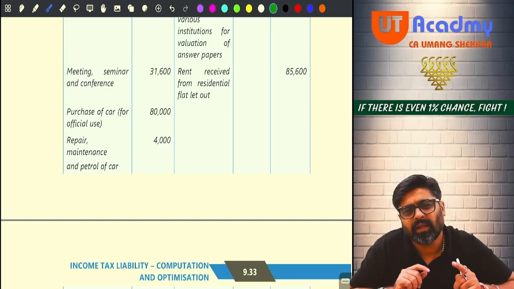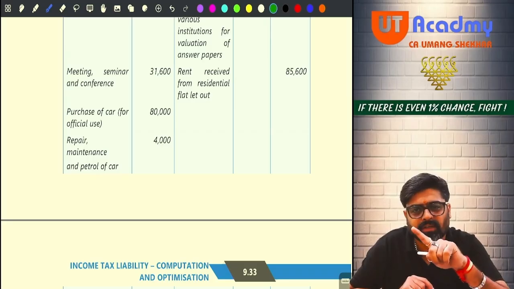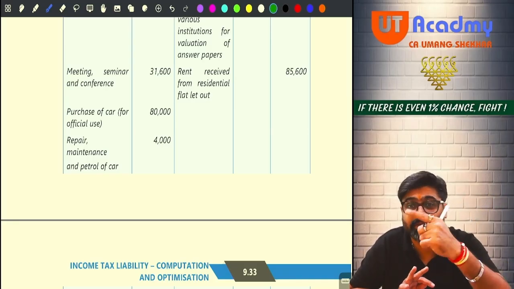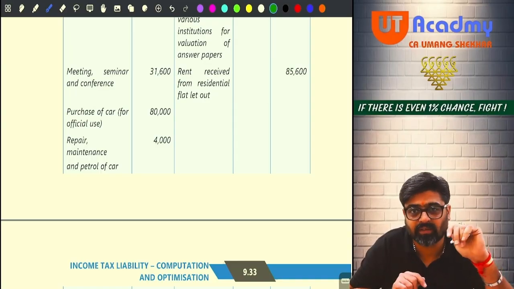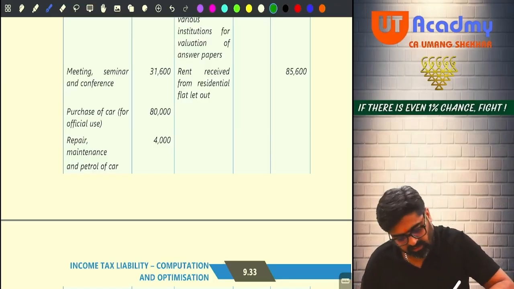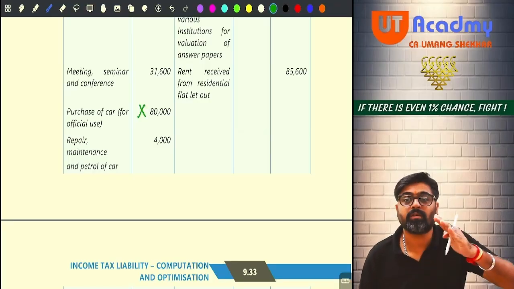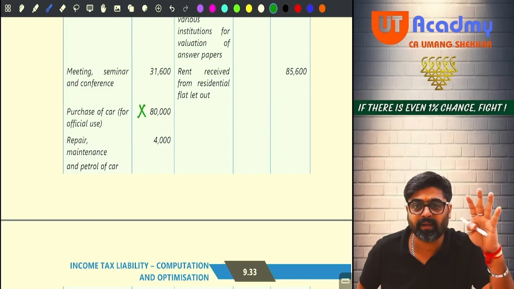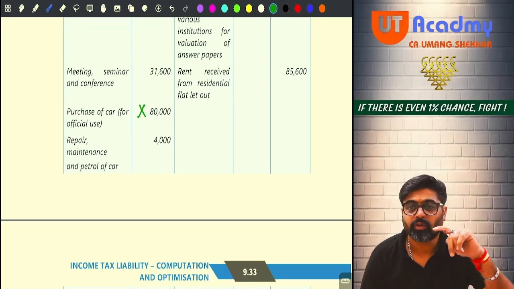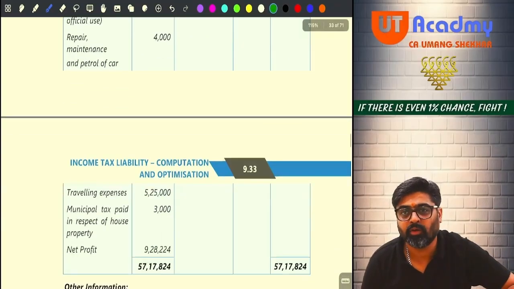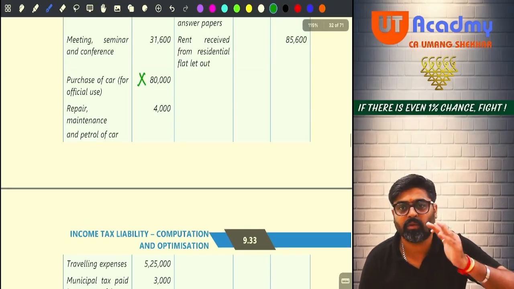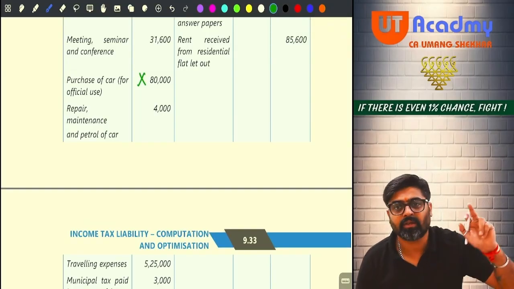Now tell me, is this motor car purchased for business or profession? Yes. Is it an asset purchased for the business or profession? Yes. So it is a capital expenditure. This is not an allowable expense. Disallow. You will have to show this amount as a part of your block and claim it in small parts in the form of depreciation. So if it is reduced from the profit, you will have to add back in the profit. Add back this amount in the profit and bring this amount in the block.